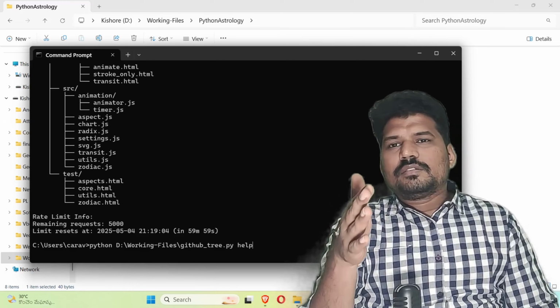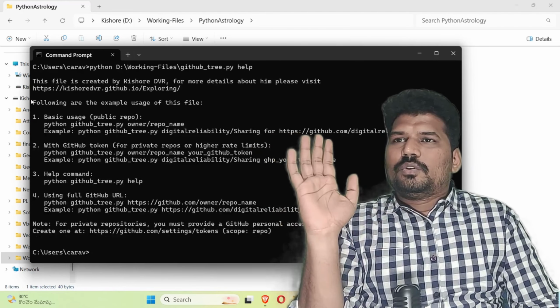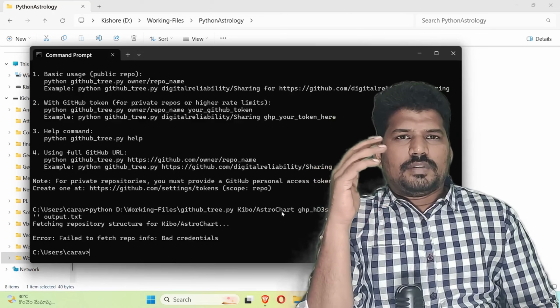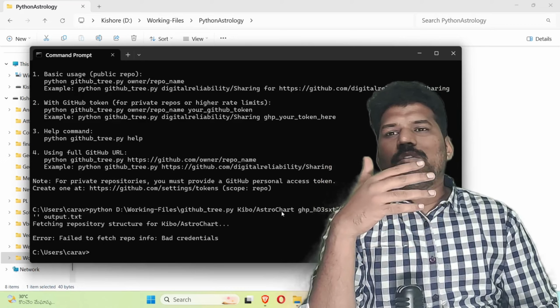Now this help will show you the following examples of usage of this file. With these examples also you can use it. So that's it about this GitHub tree file. I'm providing the link on my website. You can go to the GitHub repository and download it.